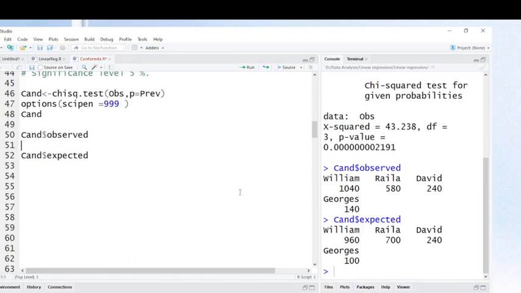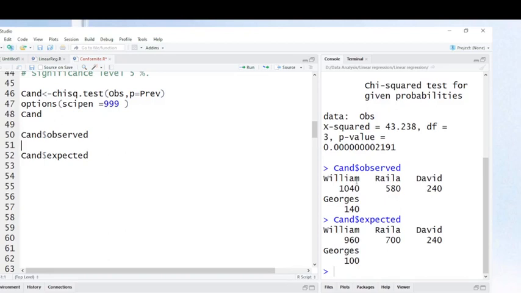If there were no change after the presidential debates, William would have 960, Laila 700, David 240, George 100. These are the expectations if there were no change.